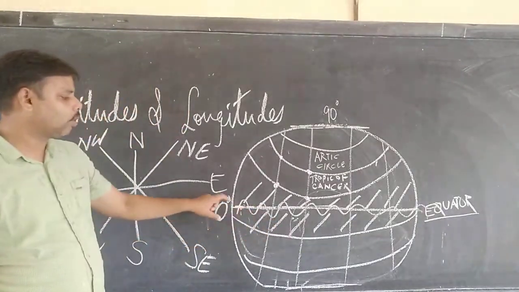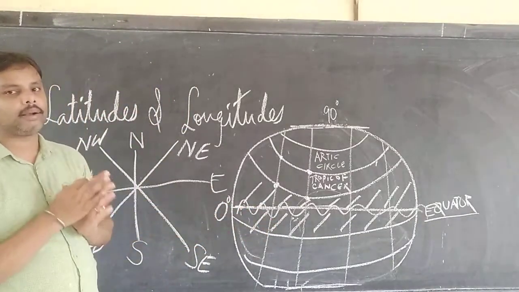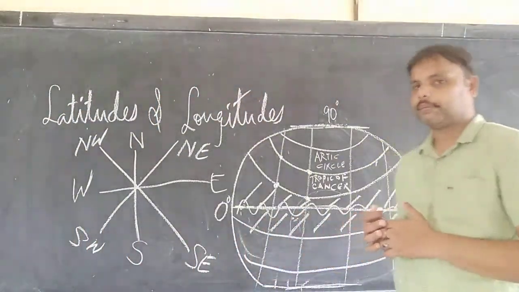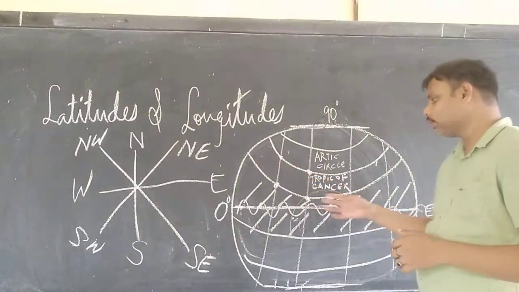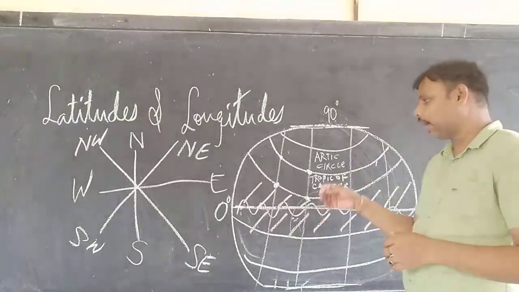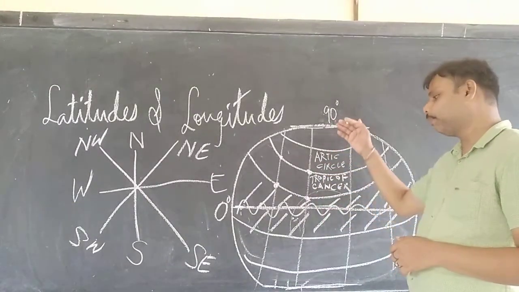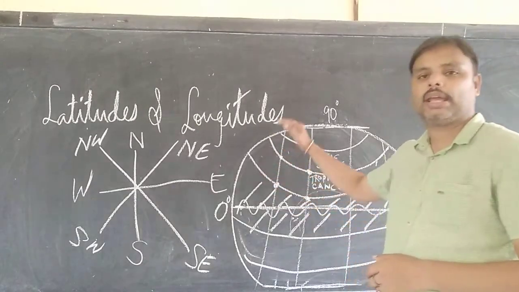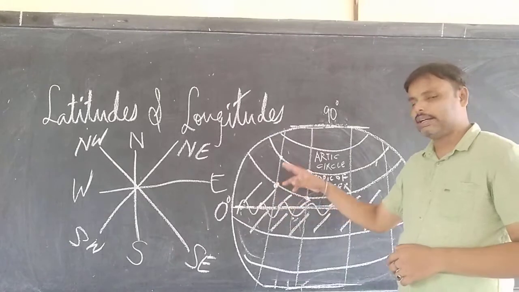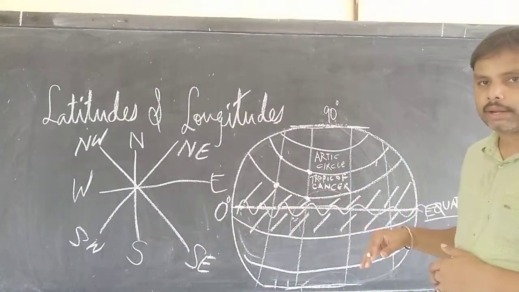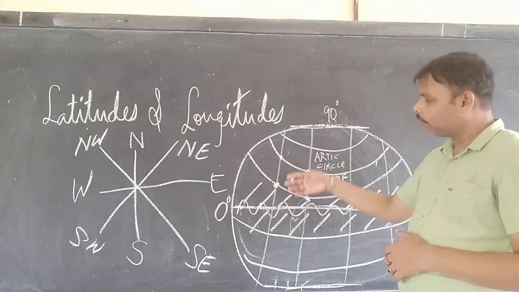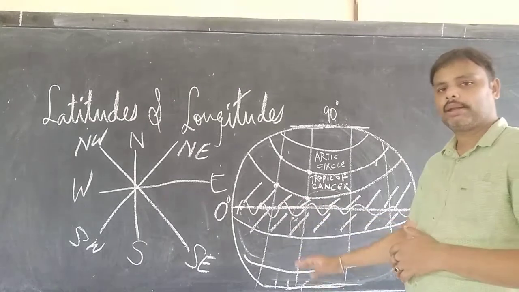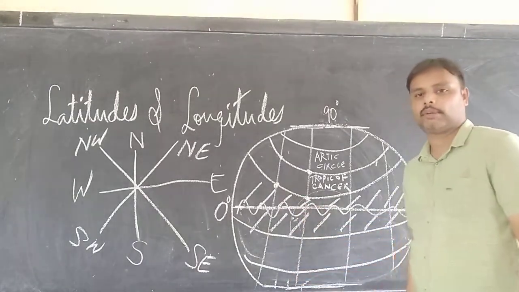The degree at the equator level is 0 degrees. The parallel lines go on decreasing when you move up, and again go on decreasing when you go down. There is equidistance between each parallel line. None of the parallel lines touch each other, and they do not touch the equator even. The farther away from it you go, the more it goes on decreasing, and the same way at the bottom.